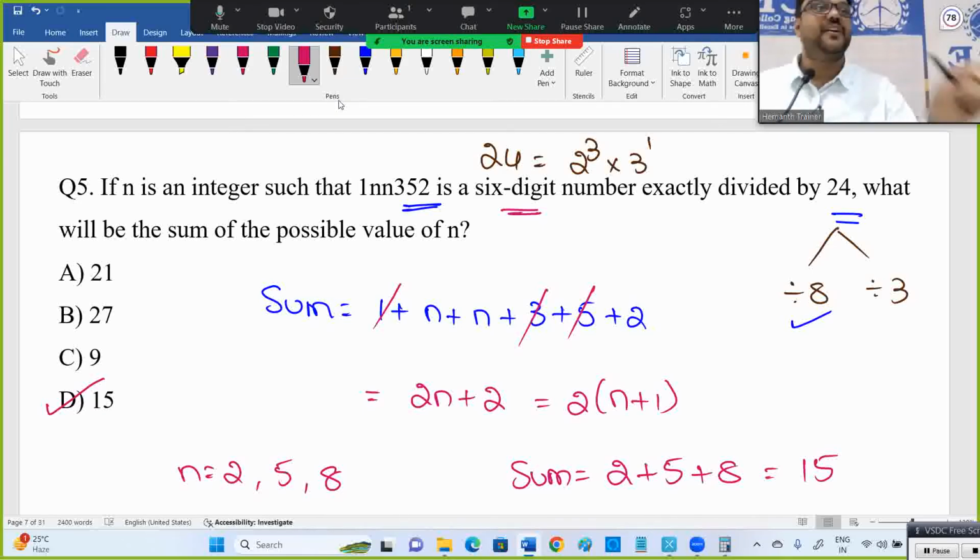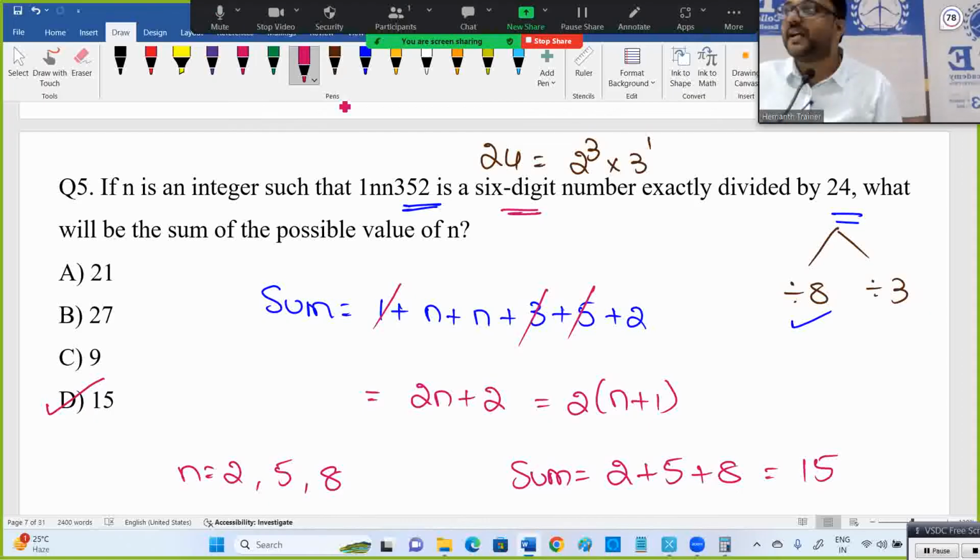The same question was asked in the GATE exam, but what they asked is the smallest value of n. The smallest possible value of n is 2. Sometimes they ask what is the smallest value of n, which means 2 is the answer. The largest value of n satisfying is 8. Now please ask what's the doubt.